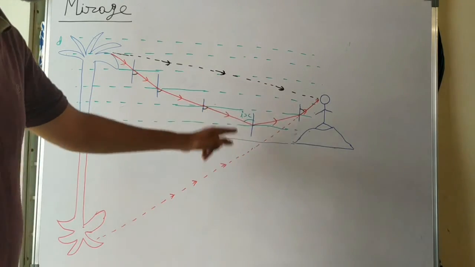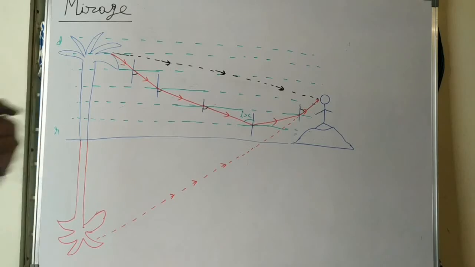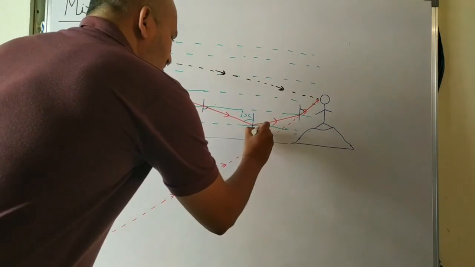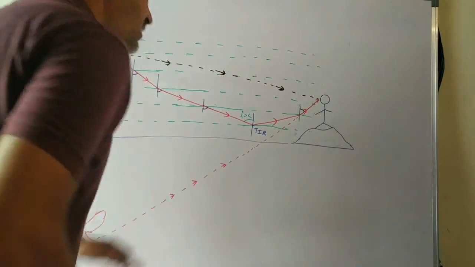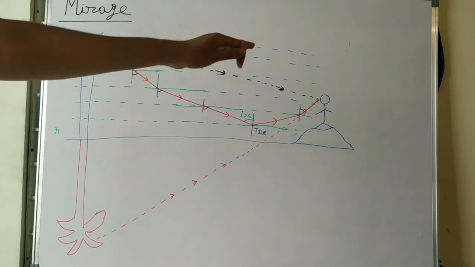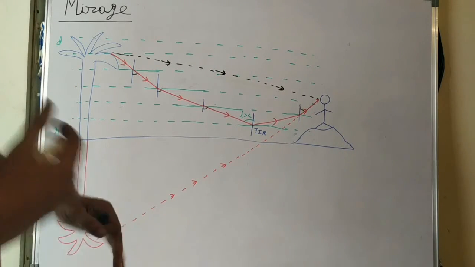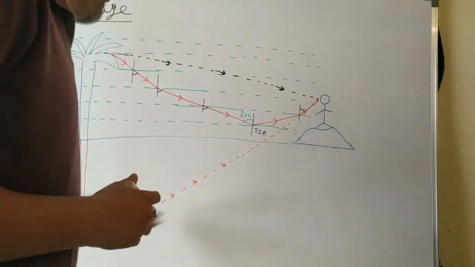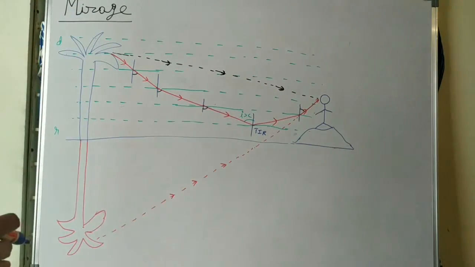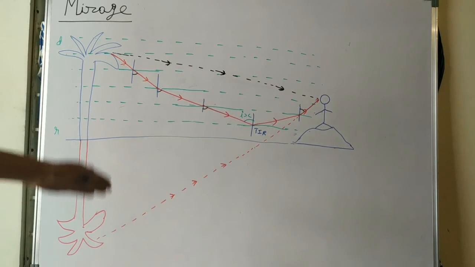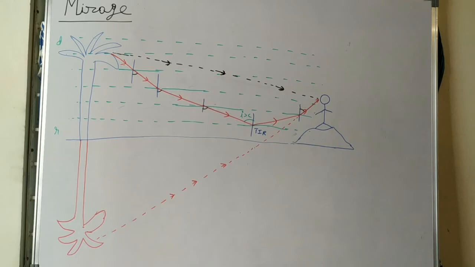So here, if the angle of incidence is greater than the critical angle, it undergoes total internal reflection, TIR, and that is reflected back into the eye of the person. Then the person thinks the light travels in a straight direction. He feels that the light is coming from this side, so he observes a shadow or the image of this tree. So he thinks that some water or reflecting surface is there. That is what you call a mirage.